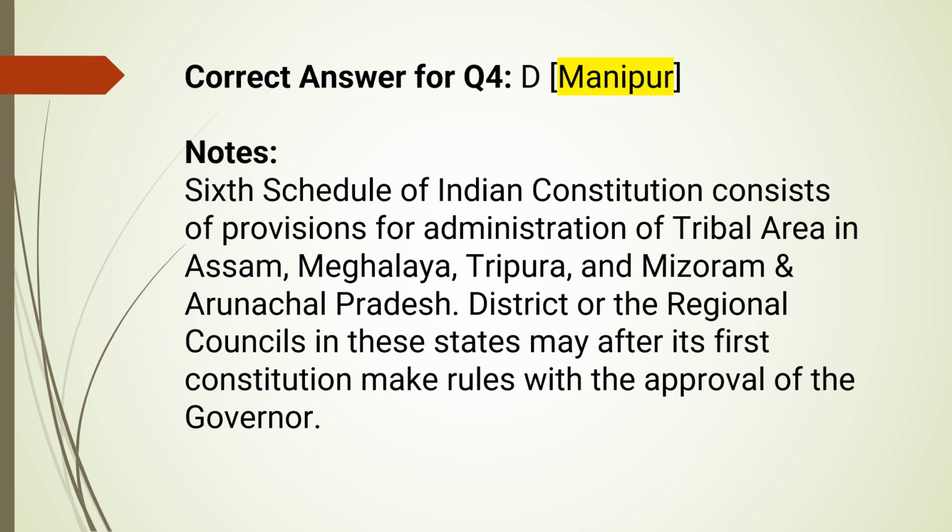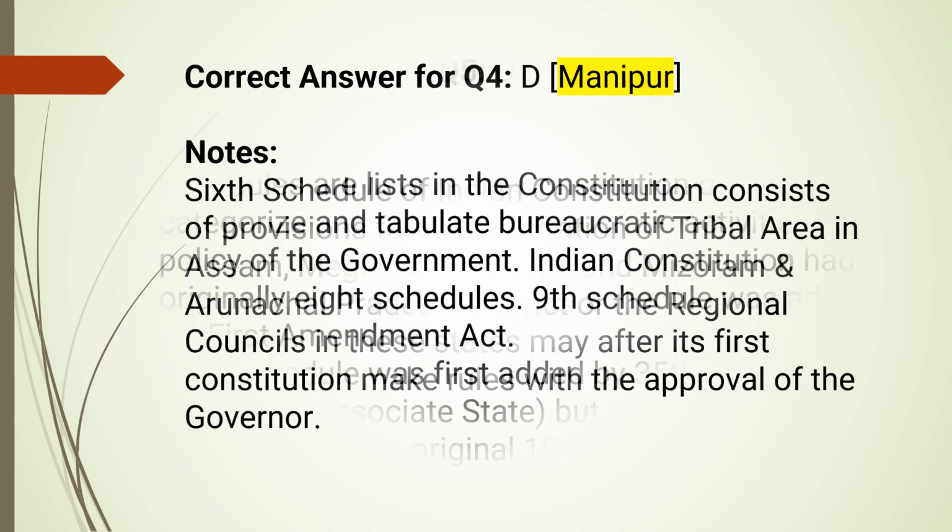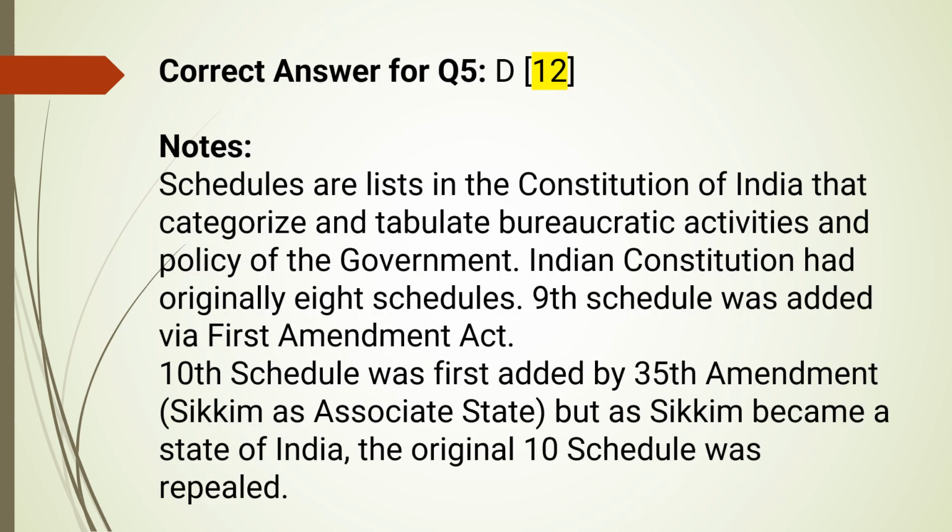District or regional councils in these states may, after first constitution, make rules with the approval of the governor. Next up for question number five, the correct answer is option D, that is 12.